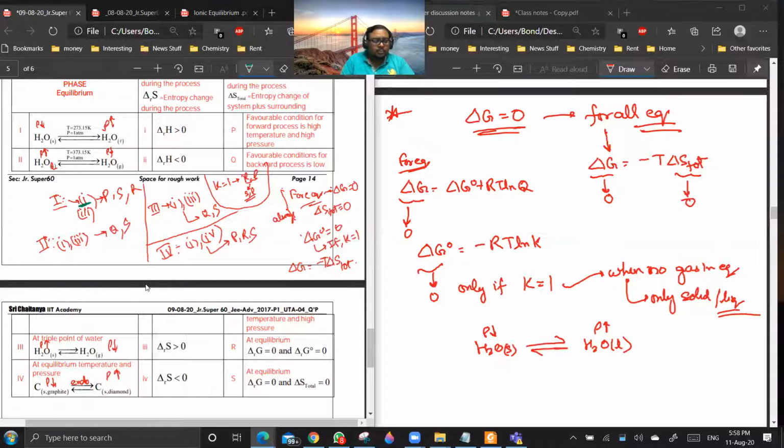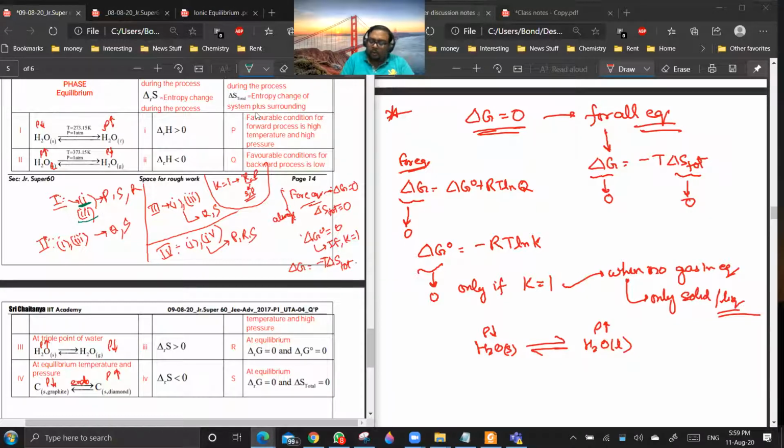If it is always increasing, then delta S will be greater than 0, which is option 3. So 1 and 3 are correct for 1. Yes or no? Yes, sir.